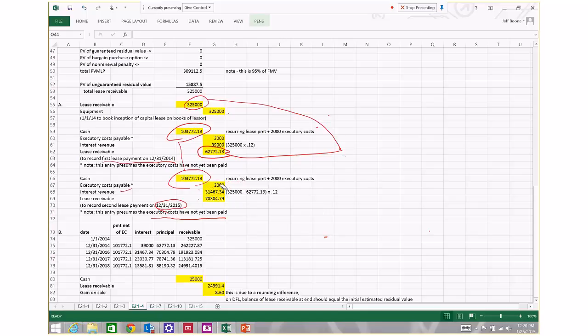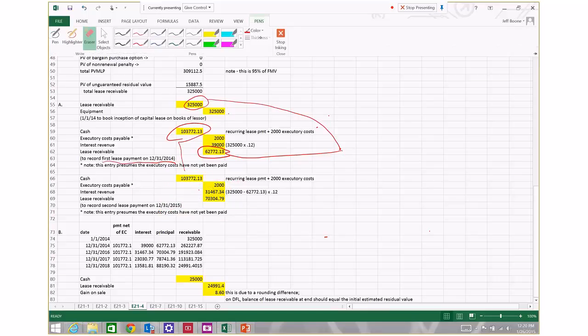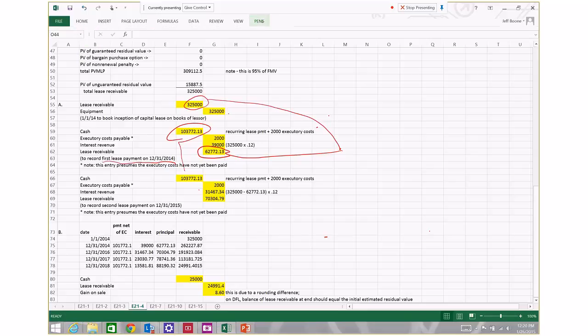So the entry then to record the second lease payment is here. Debit cash for the cash received, credit executory costs payable for $2,000, credit interest revenue for the portion of the payment that is deemed to be interest, and credit lease receivable for the amount of the payment that is deemed to be principal.